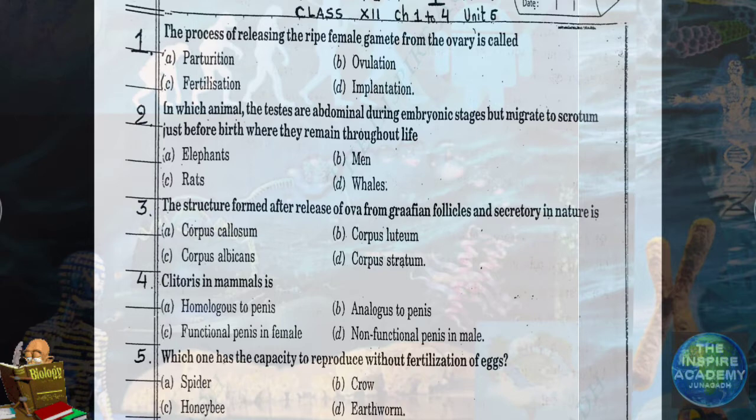Question number 1. The process of releasing the ripe female gamete from the ovary is called. It is called ovulation.